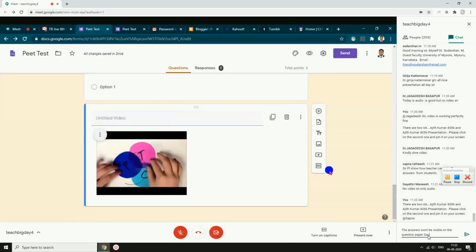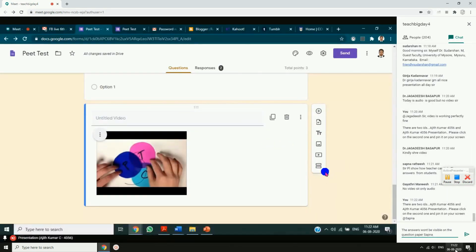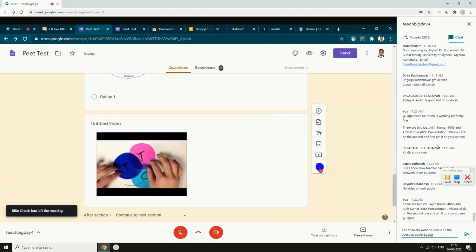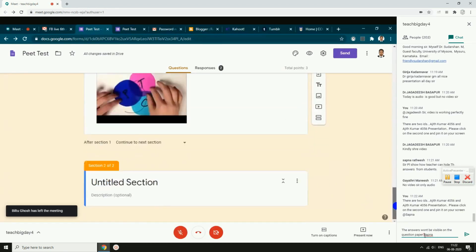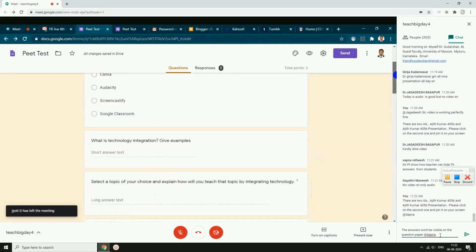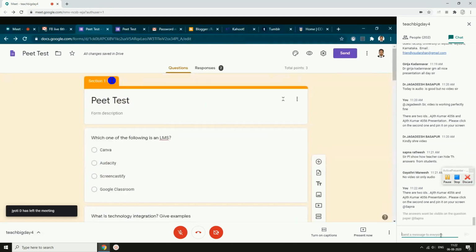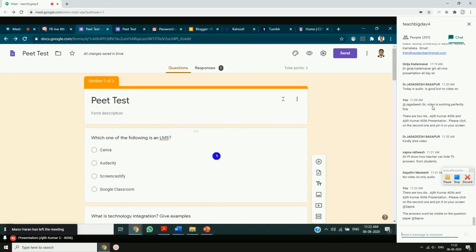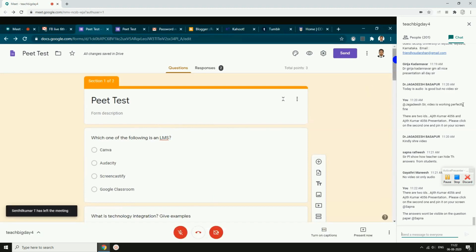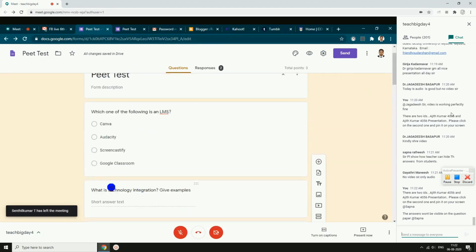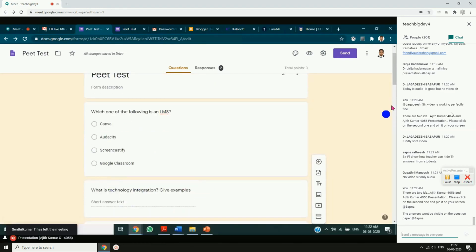Now if you want to add a new section, you have to click on this icon, add section. I'll just click on section. So you can see a new section appearing here. See, section 1 of 2, it was not there in the beginning. So we have 2 sections. Maybe the first section is only for objective type questions. You don't have to include short answer or essay in this part, in section 1.